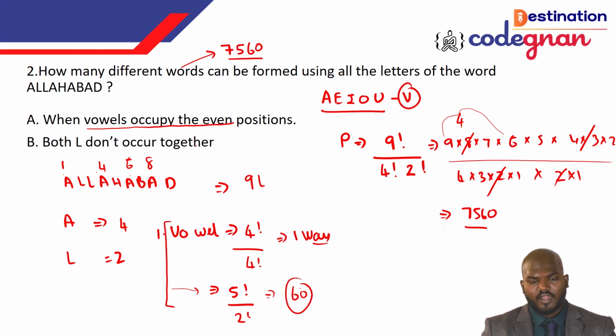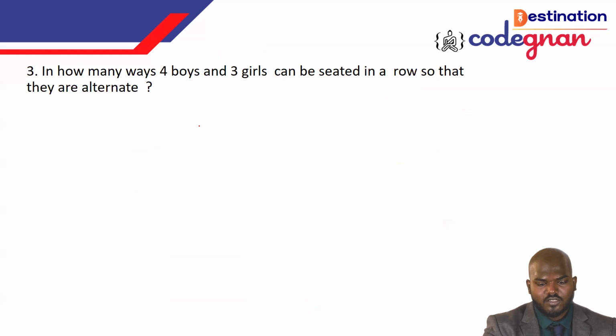So you will get the answer similarly to this one. Make sure you copy down this one and practice it. This is one of the very important questions. These questions explain the different perspectives with respect to permutation. Okay, guys, I'm going to the next question, which looks a little bit easier.